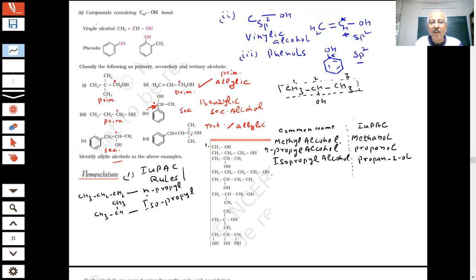Okay, what is this? We have to name these compounds, students. Their common names are important and have been asked repeatedly. That's why we have taken them.